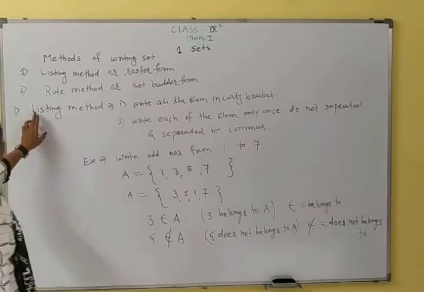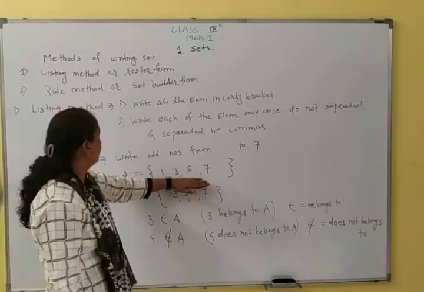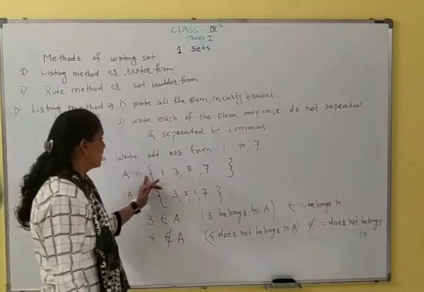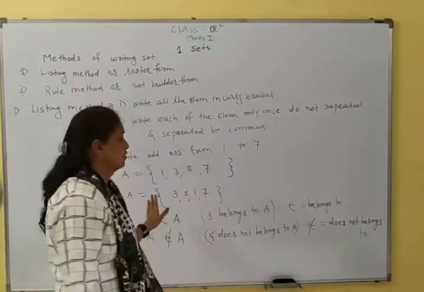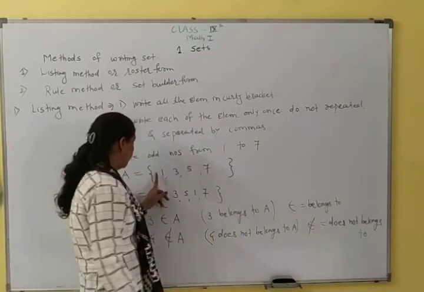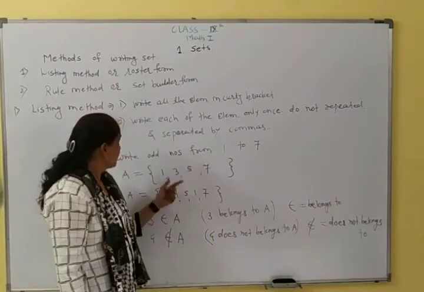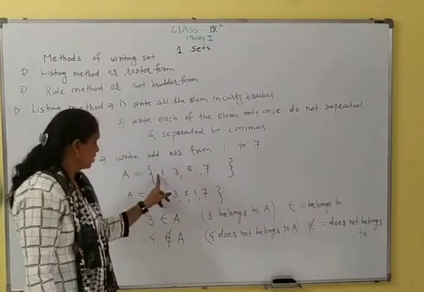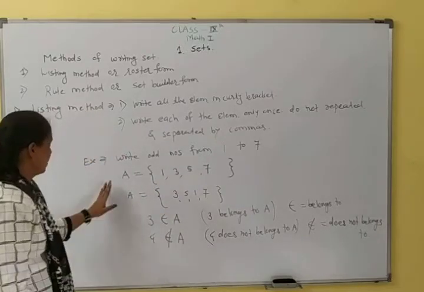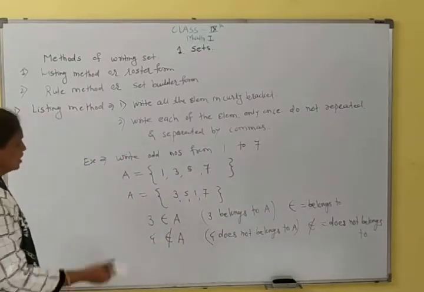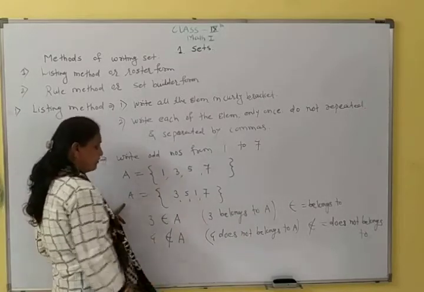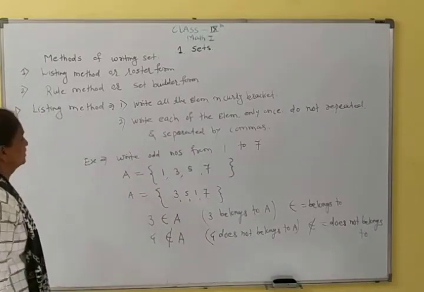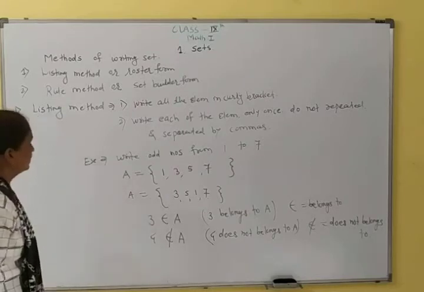Okay, so this is the list of odd numbers. Write in curly brackets, separated by commas, and do not repeat. One element can be written only once. A equal to 1, 3, 5, 7. Or A equal to 3, 5, 1, 7. We can also write 5, 1, 3, 7. Order is not necessary. So this is called the listing method.